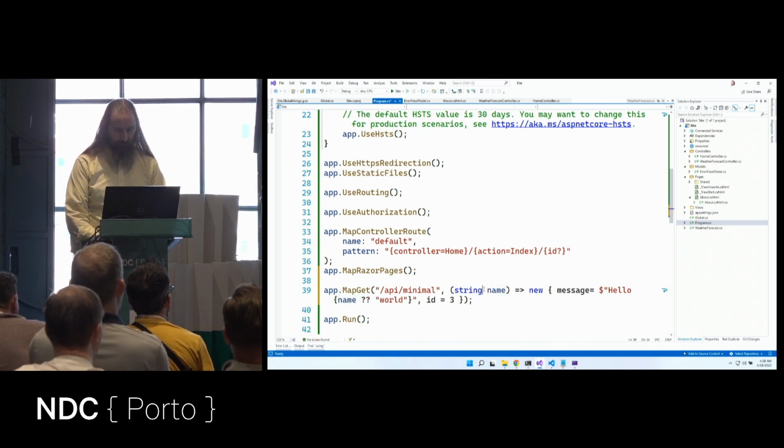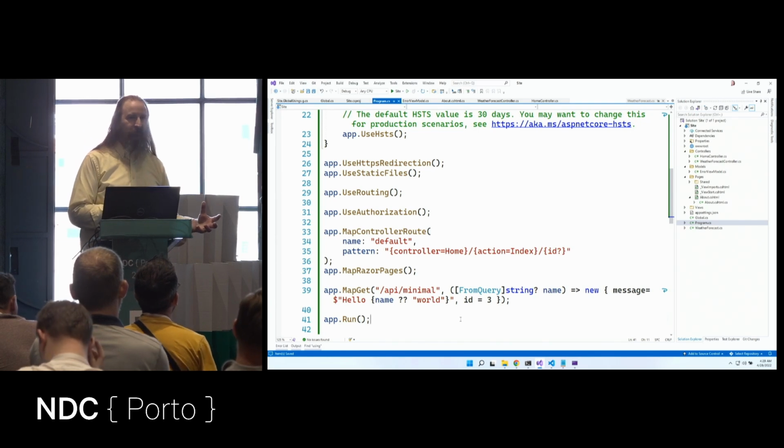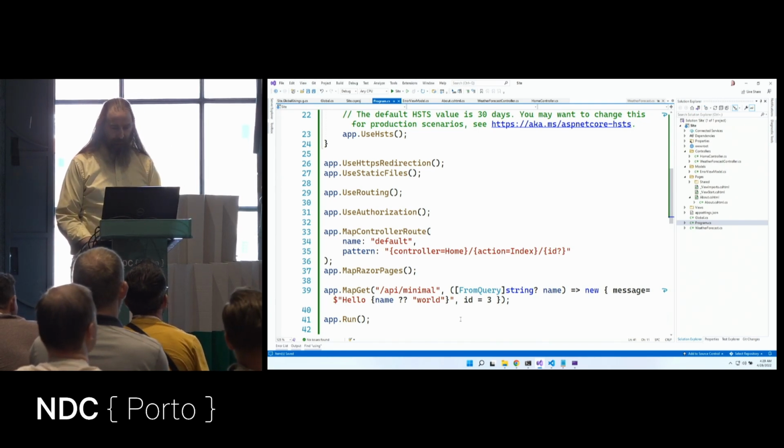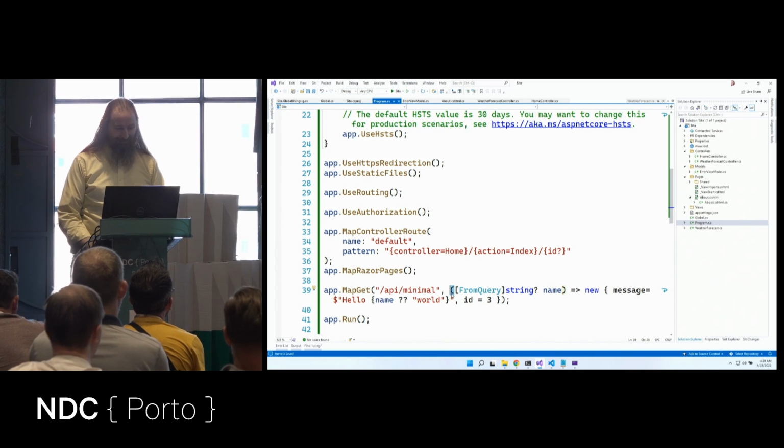I'll make that optional. And if we want to, we can optionally say from query. I could also say from body or from headers, or I can attribute it with its source so that I'm very specific about where it came from. Now that's really cool. We just grabbed a query string parameter, this name, and we rendered this new object, and all of that is kind of in line. If you've ever used Node and Express, this feels right at home. I just give it a URL, I give it a method to do stuff, and away it goes.